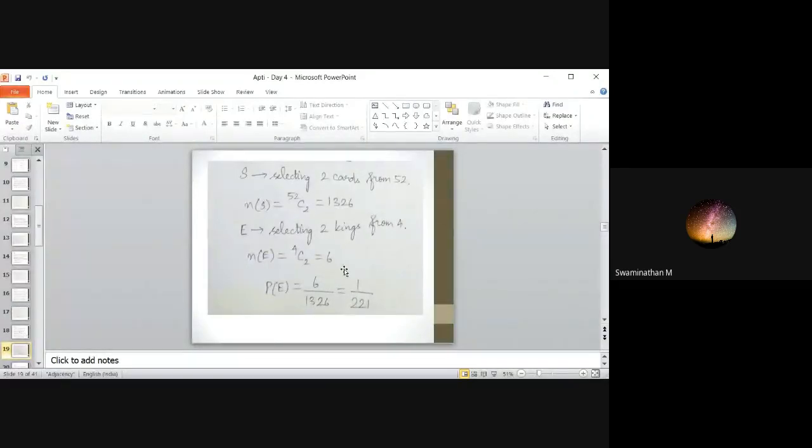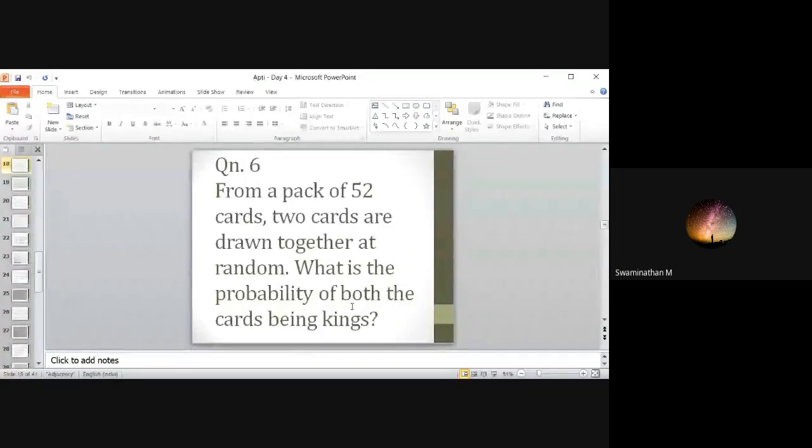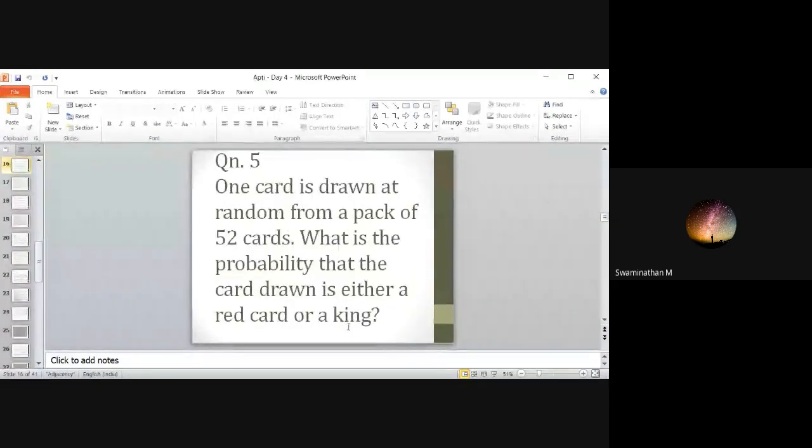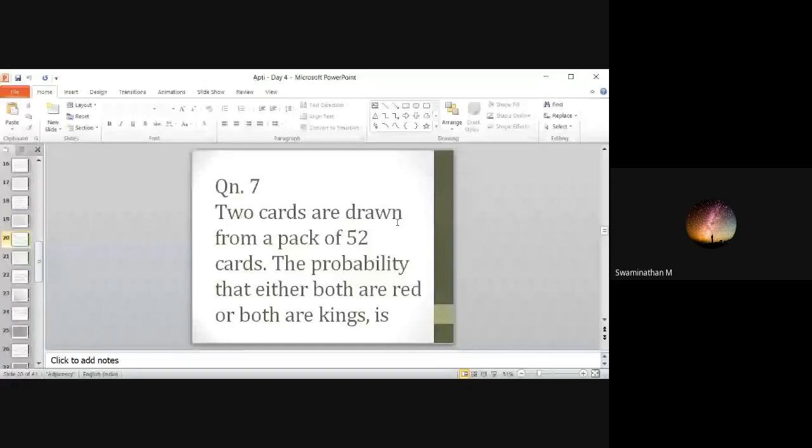Next question, guys. 2 cards are drawn from a pack of 52 cards. The probability that either both are red or both are kings. I repeat, this is a mix-up of the last two problems. The last problem is picking two cards and getting both kings, and the previous one is a single card, red or king. Here I have mixed it: two cards, both red or both king.